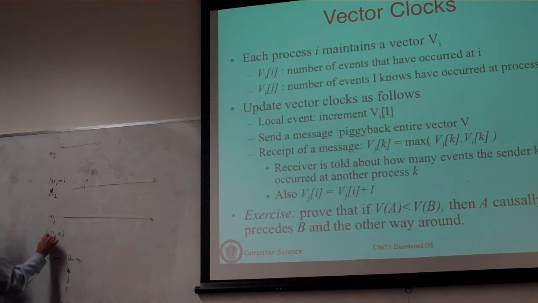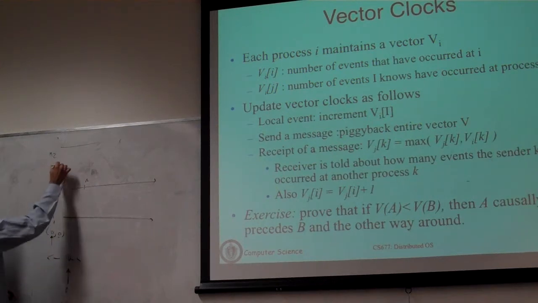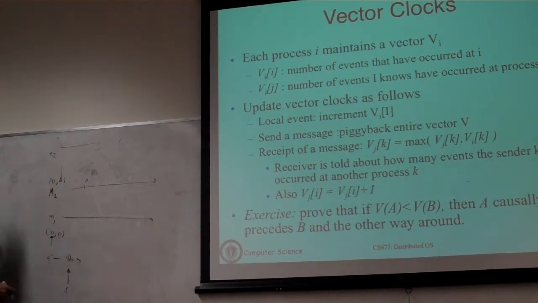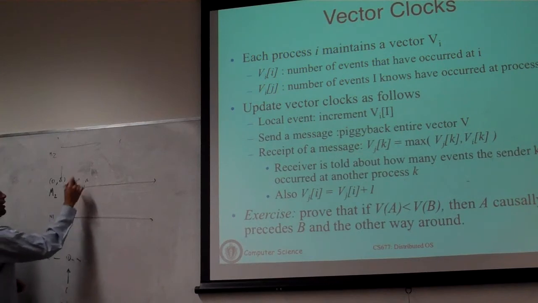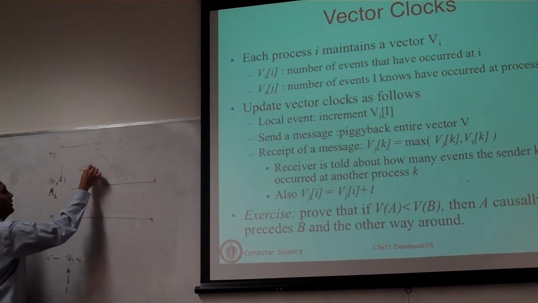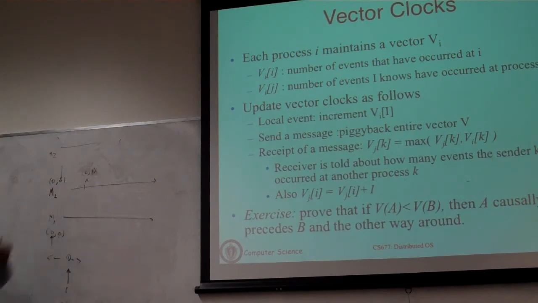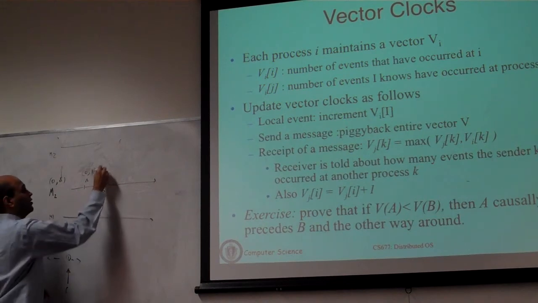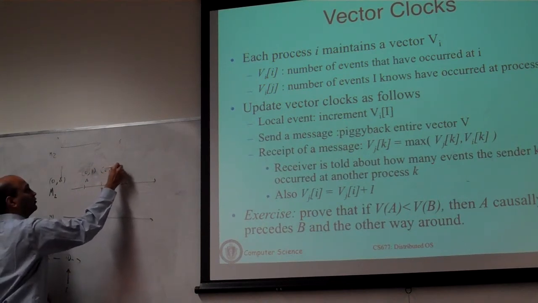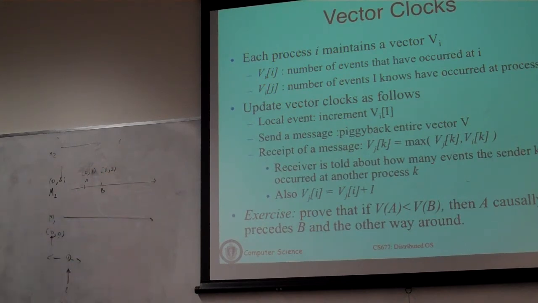So for M1, this is its logical clock, and this is what it knows about the clock on the other machine. And for M2, that's its logical clock. When event A occurs, you increment this and make it 0, 1. If another event occurs, you increment that further to 0, 2, and so on. You will always take the ith entry of the vector for machine i as its clock value.